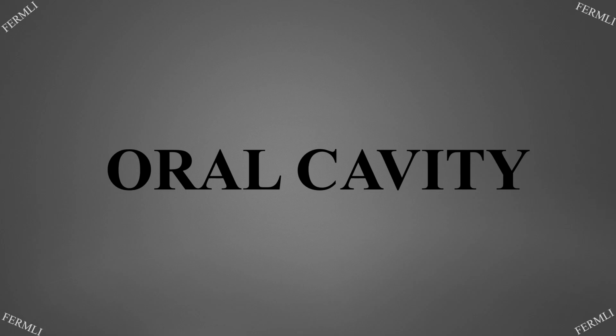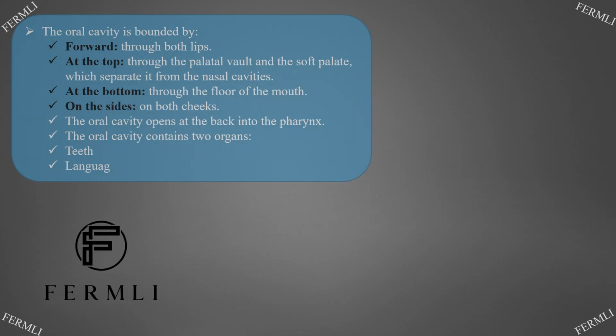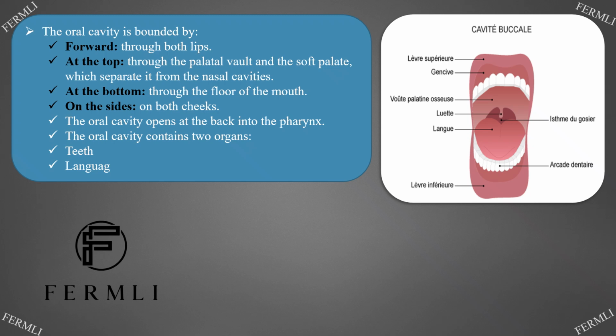Oral cavity. The oral cavity is bounded at the front by both lips. At the top, by the palatal vault and the soft palate, which separate it from the nasal cavities. At the bottom, by the floor of the mouth. On the sides, by both cheeks. The oral cavity opens at the back into the pharynx.